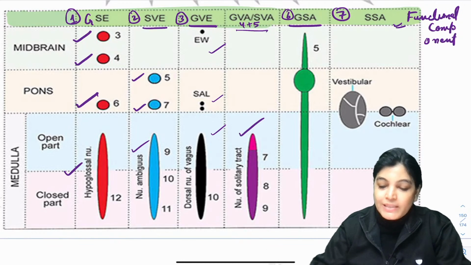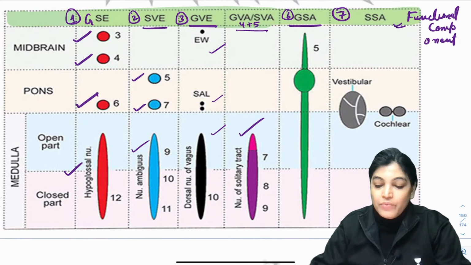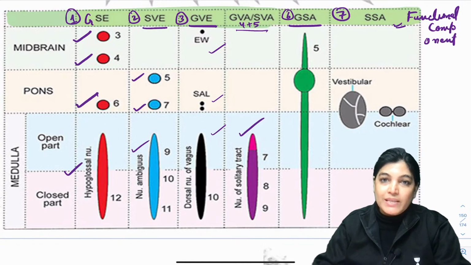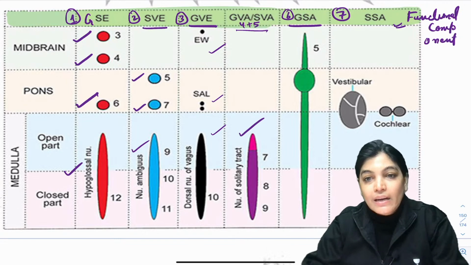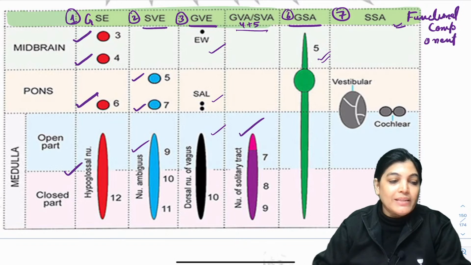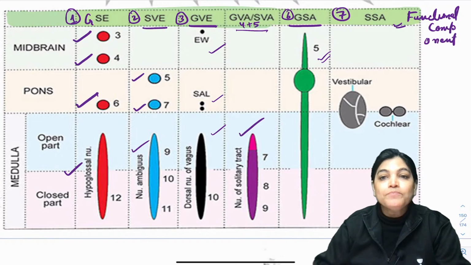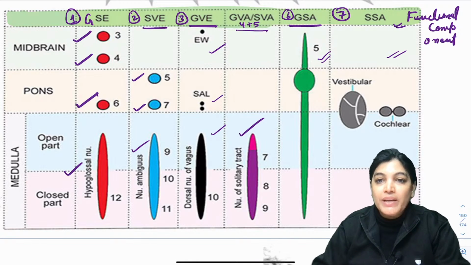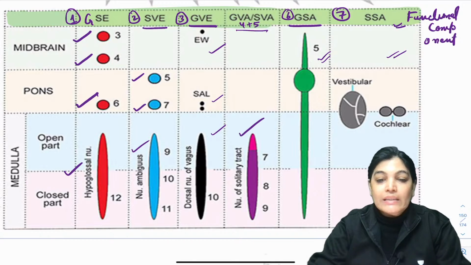When we are talking about general somatic afferent, the 6th functional component, which is basically required for proprioceptive and exteroceptive sensation, we have got 3 trigeminal nuclei, that is sensory nuclei: chief sensory, mesencephalic and spinal nuclei of the trigeminal nerve. And the 7th one is for the function of hearing and balance. In this category we have got the vestibular and cochlear nerve nuclei.